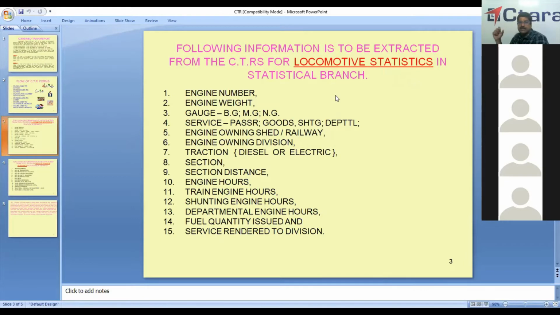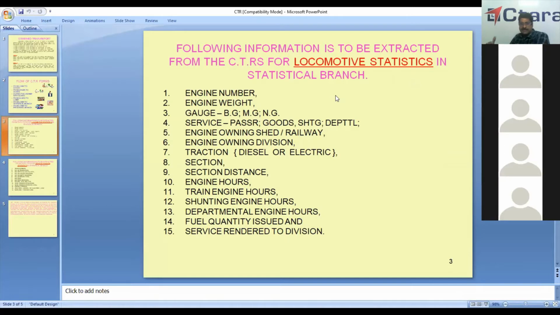So in the statistical branch in South Central India, we have 6 divisions and all this data is entered there. But in most of the railways, there is only one statistical district, that is in headquarters, and there the staff will enter all this data: engine number, engine weight, gauge, service, then engine owning shed. Suppose which railway it is on. Suppose if it is Southern Railway, whether it is E-Road or Krishnarajapuram, etc.